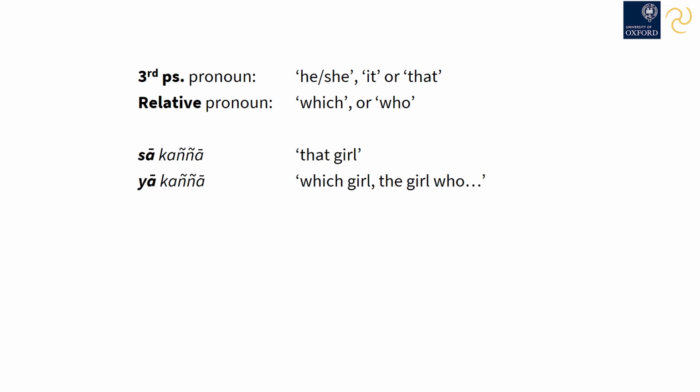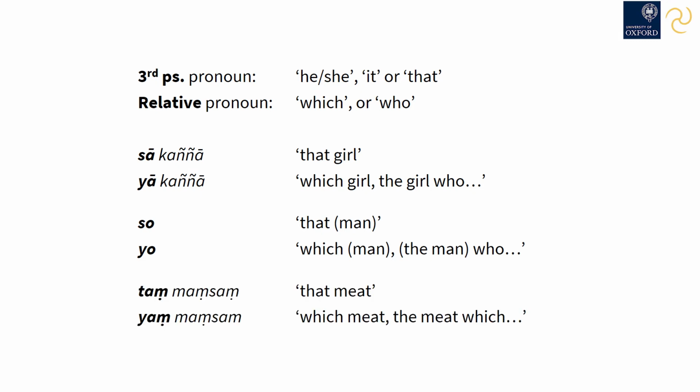Sā kaññā means that girl, but yā kaññā means which girl, the girl who. So puriso means that man, but yo puriso means which man, or the man who. And taṃ maṃsaṃ, that meat, is different from yaṃ maṃsaṃ, which means which meat, the meat which.